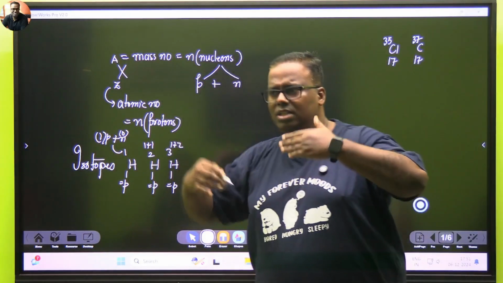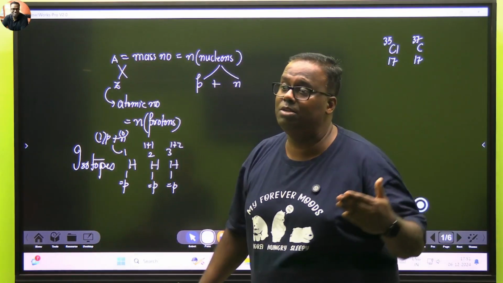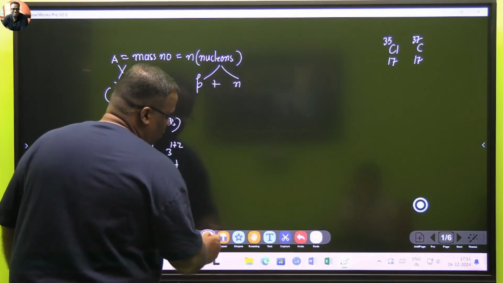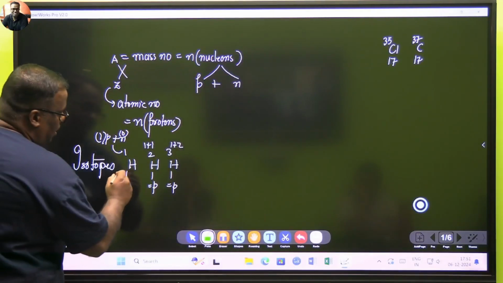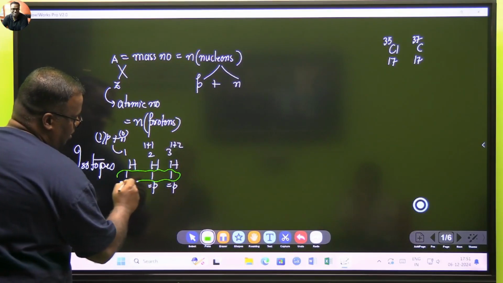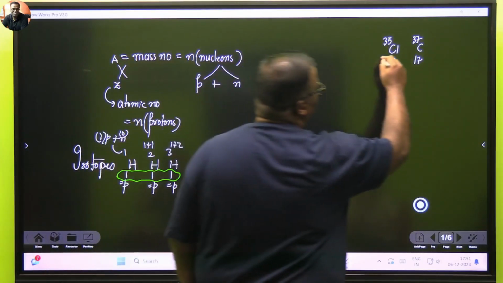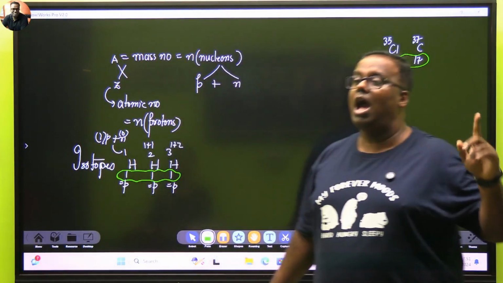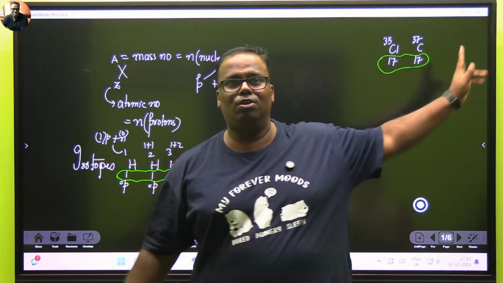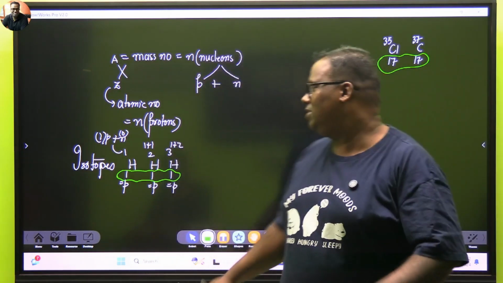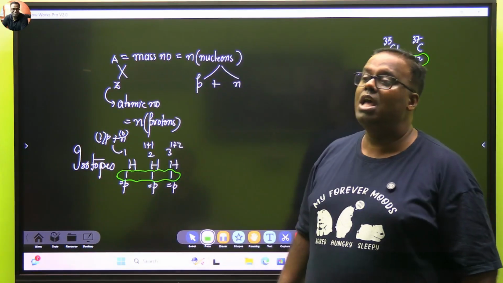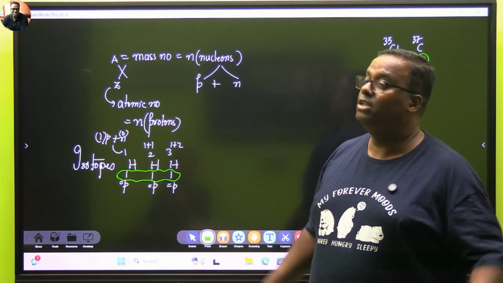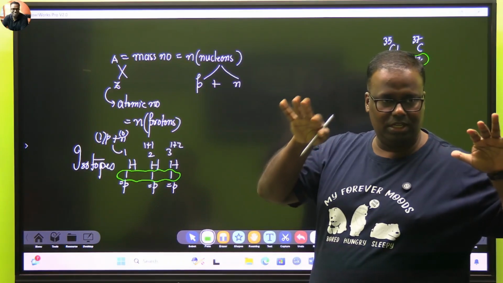Now, since you have studied a little bit about it in school, the modern periodic table is based on what? Atomic number. The modern periodic table is based on atomic number. So if you look at the atomic number in all these three, it's the same. My periodic table is based on atomic number. I need not give 2 places for chlorine. I need not give 3 places for hydrogen, because I am classifying elements on the basis of their atomic number, not atomic mass. Is this concept getting clear?